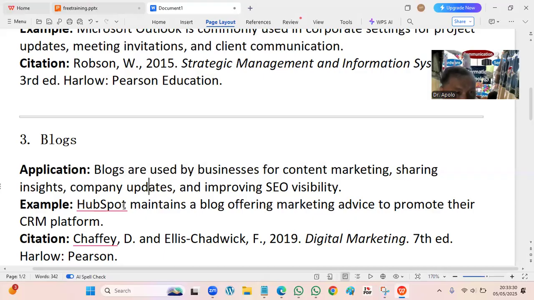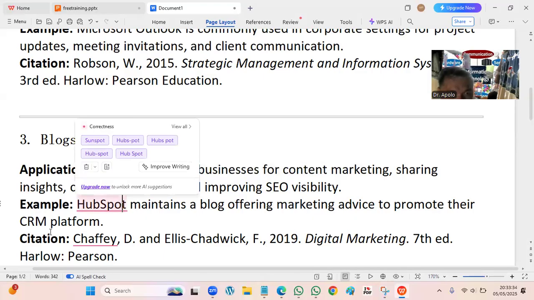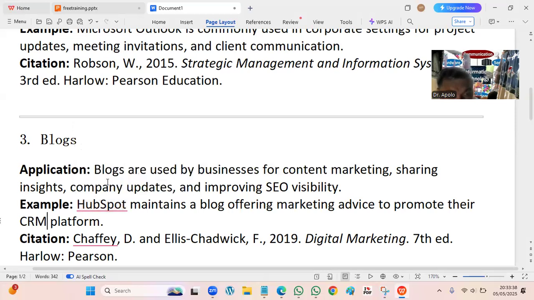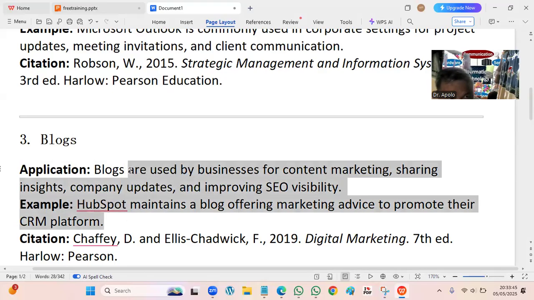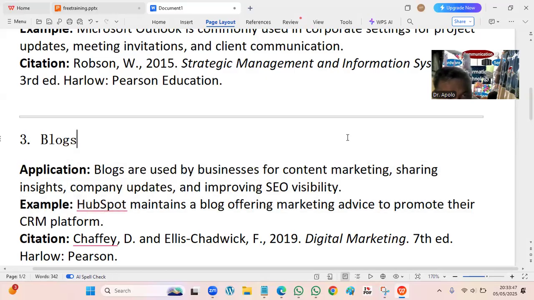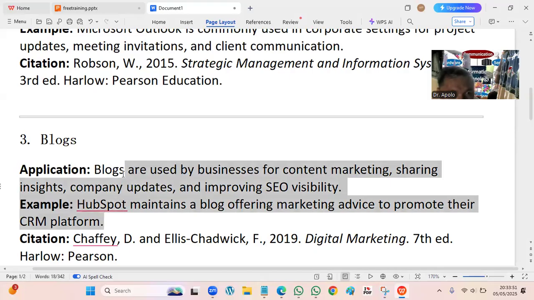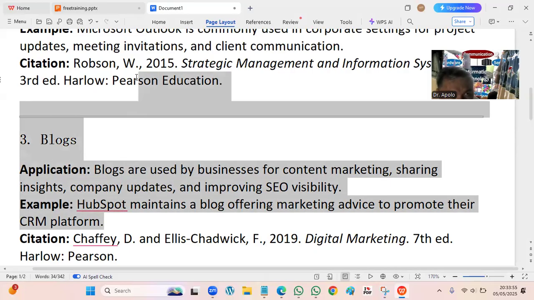So HubSpot is one of them, maintaining a blog offering marketing advice to promote their CRM, customer relationship management platform. So a lot of blogs are actually offering advice for people on what to buy, which one is sticking, which one is fraud, so things like that. No? So blog is very beneficial, and blogs also earn from advertisement.